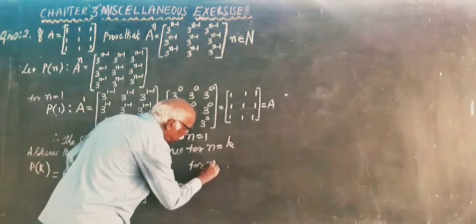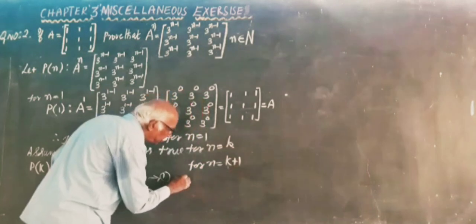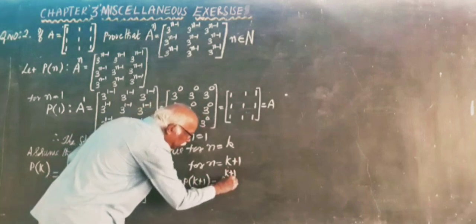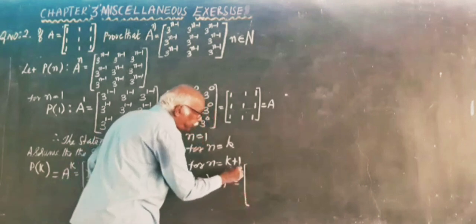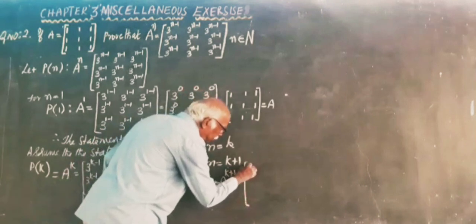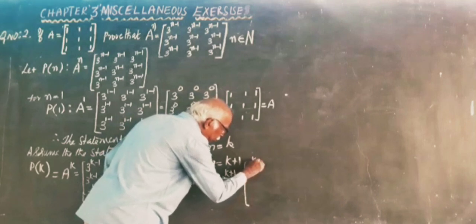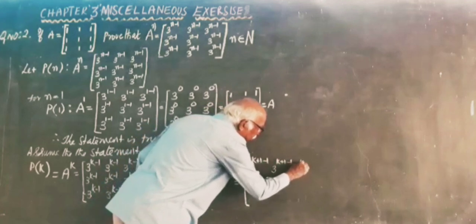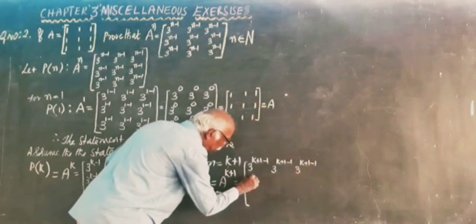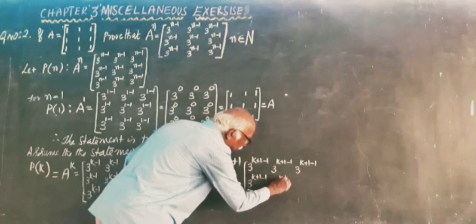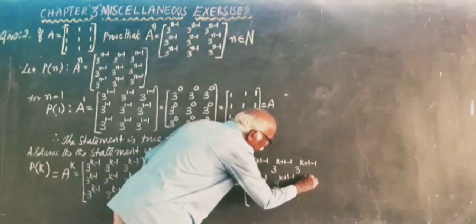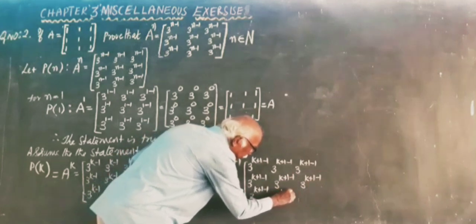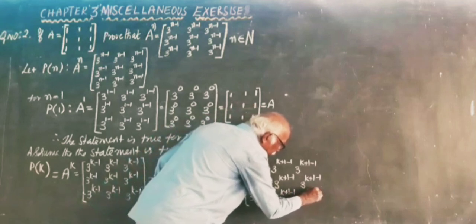Now for n is equal to k plus 1, P of k plus 1 is A to the power k plus 1, which is equal to the 3 by 3 matrix with every entry 3 power k plus 1 minus 1.